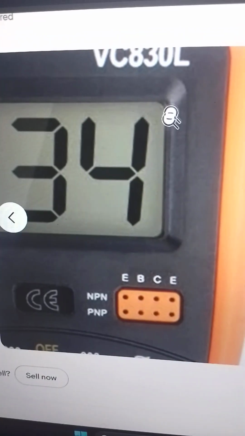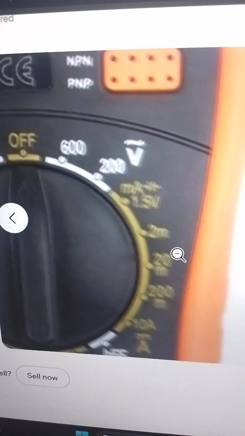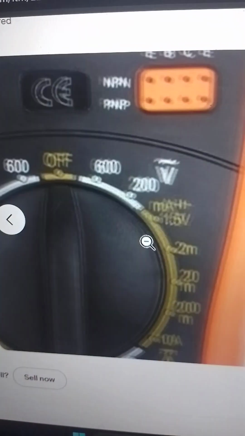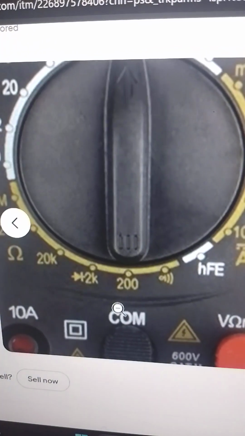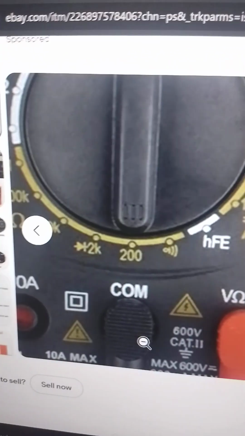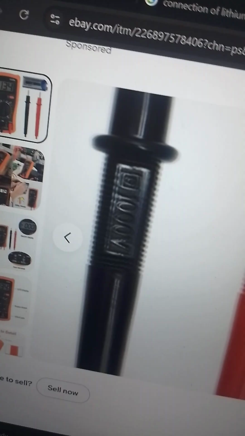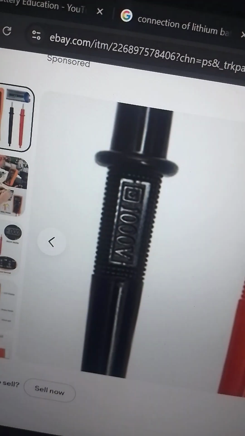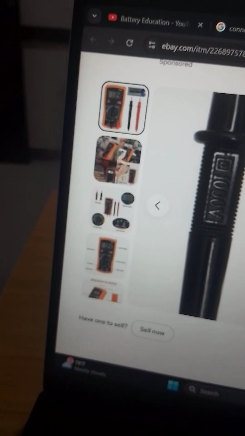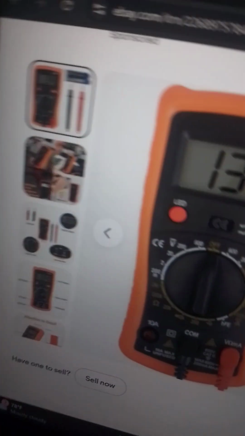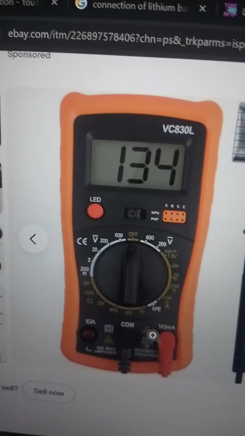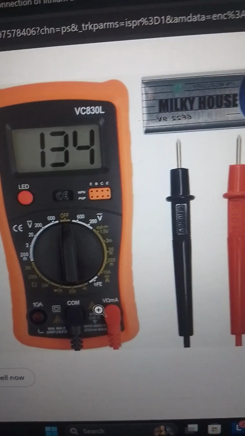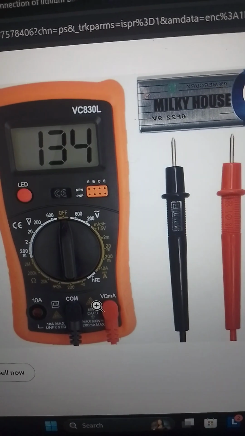Then coming down here, capacitors. You can read capacitors on that side. Okay, let's get it back. Then your probe, which is very important. How you place your probe is based on what you will read.